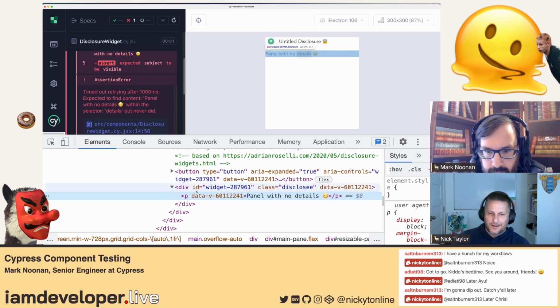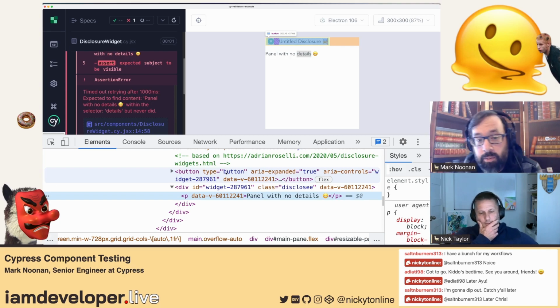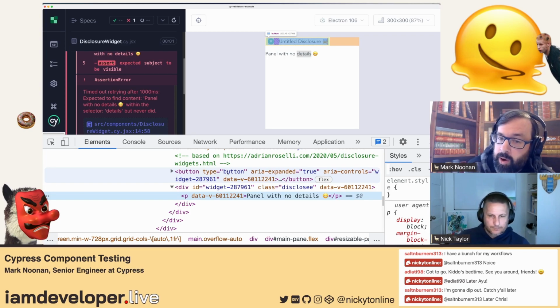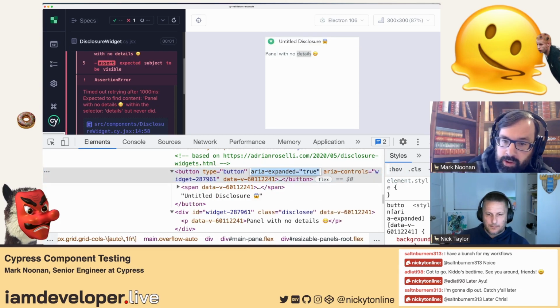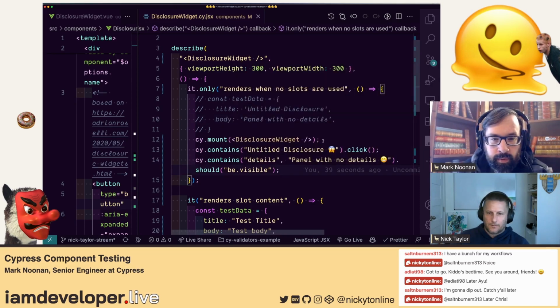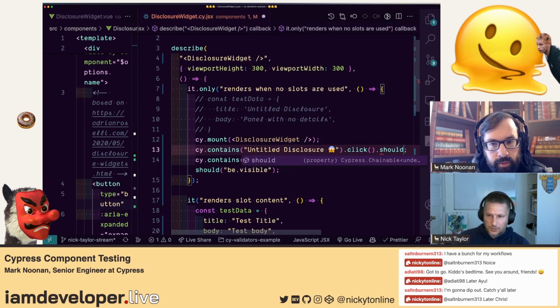Okay, so we got a div in a paragraph. And then we have ARIA expanded and ARIA controls that are managing the accessibility of it. So this is not a summary and details like I remembered. This is managed through that. So the thing we could assert is that the button should have ARIA expanded true when this is visible and should have ARIA expanded false when this is not visible. Yeah, for sure. So that would be this, and dot should have.